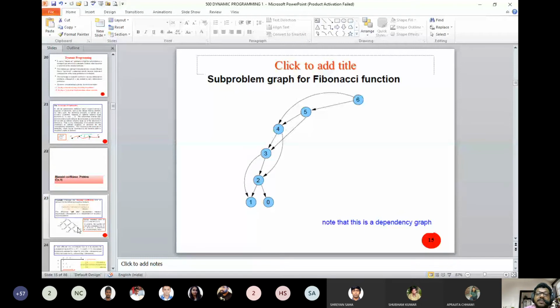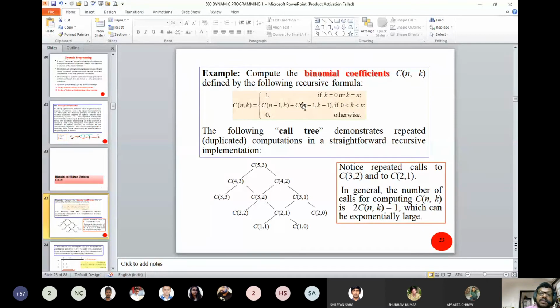You see, this formula is not our designer's contribution. I want to compute the nth binomial coefficient. Its formulation is known to us, so we take a copy. Here there is no designer role. We are not designing a solution to the problem. So typically when we apply dynamic programming, the solution to the subproblem which is to be computed